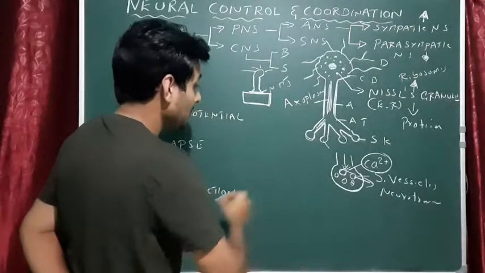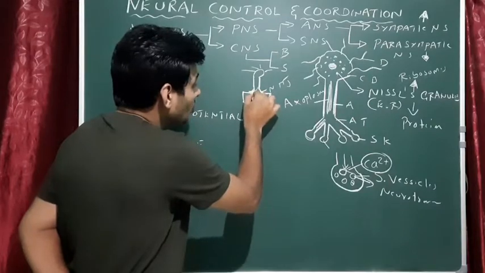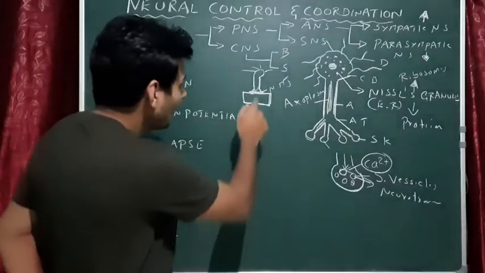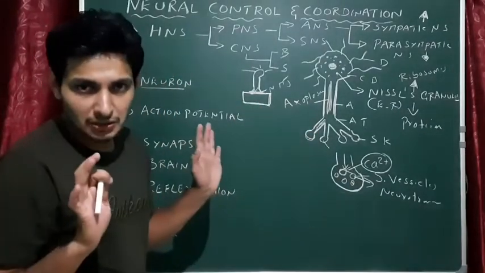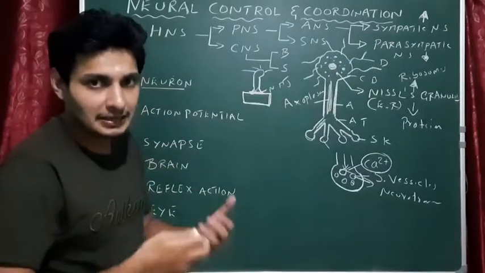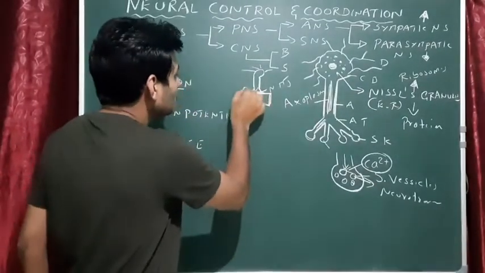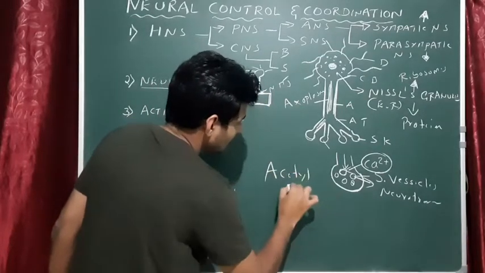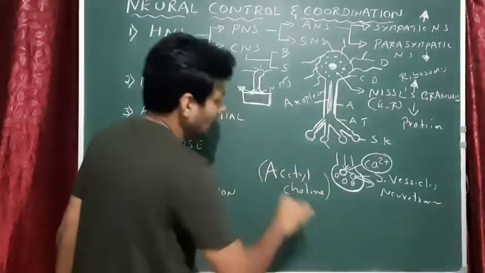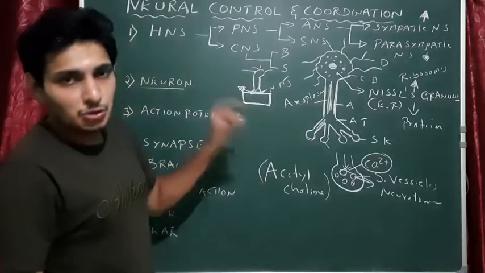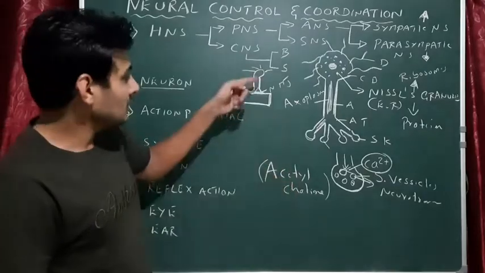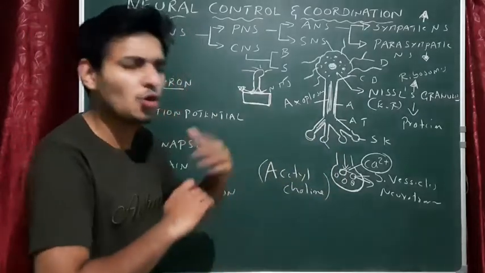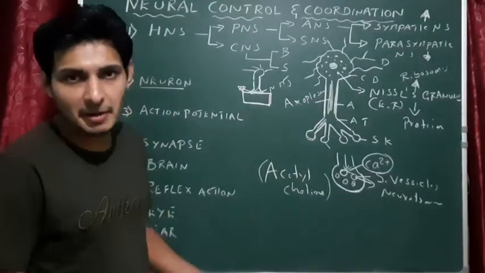Now here the synaptic knob contains synaptic vesicles which contain a specialized neurotransmitter which helps in locomotion and movement, that is muscular activity, skeletal muscle activity. That neurotransmitter is called, I'll write here, please write this, acetylcholine. Remember that, you may get the question: name the neurotransmitter which is associated with skeletal muscles. That is acetylcholine, present in the motor neuron. Got it? There are so many neurotransmitters, for example serotonin, dopamine.